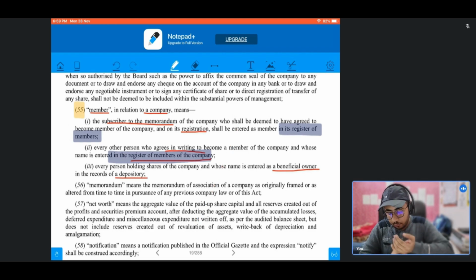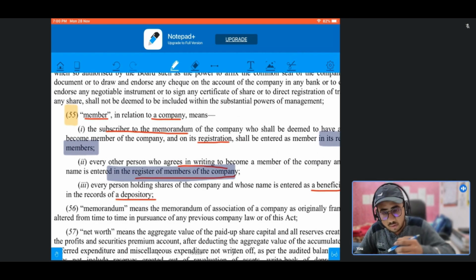So first of all, from the first two points, we can conclude that if such person's name is entered in the register of members of the company, then such person will be called a member of that company. And to get our name registered in the members of the company, we have two options. The first one is that we subscribe to the memorandum of the company.